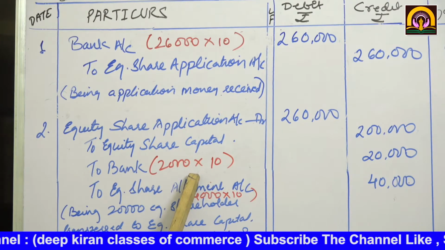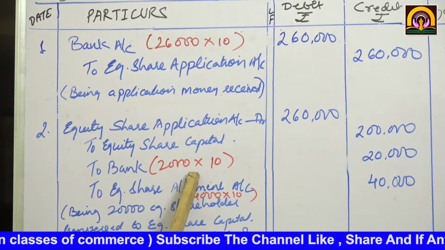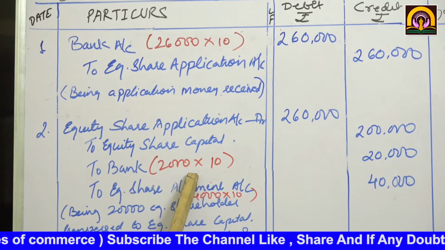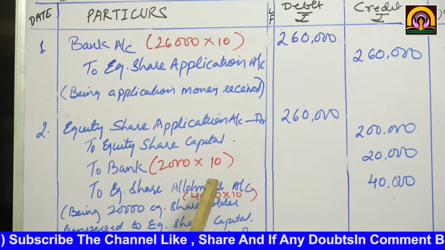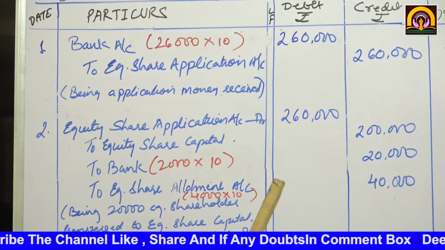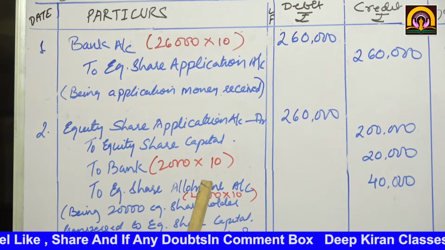But in this sum, what has happened? It was oversubscribed by 6,000. Then to 2,000 shareholders we had sent a regret letter and we had paid them, and the rest 4,000 we had adjusted on the pro rata basis.